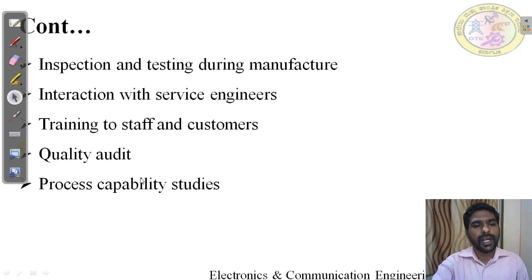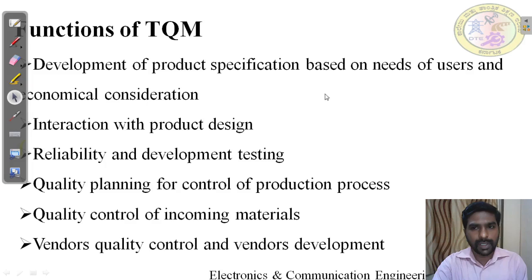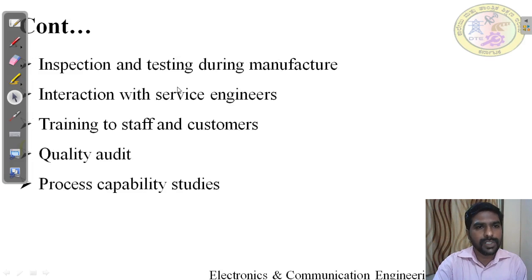And quality audit: the quality audit has to undergo each and every stage of the process, and they need to build the process capability. These are all the functions of TQM. All these functions are talking about four things: employees inside the manufacturing process sector, and suppliers, distributors and customers. They need to train the customer. Interaction with the service engineer, interaction with the design engineer, and they sit with the customer to find out the requirement and the specification. The first functionality of TQM is to develop the user needs or customer requirement. Then quality comes. These are all the functions of TQM.